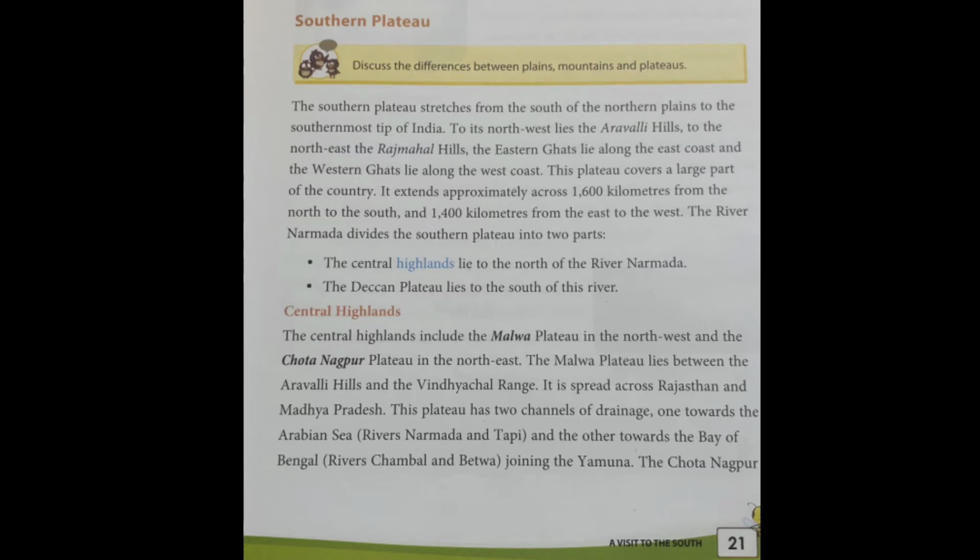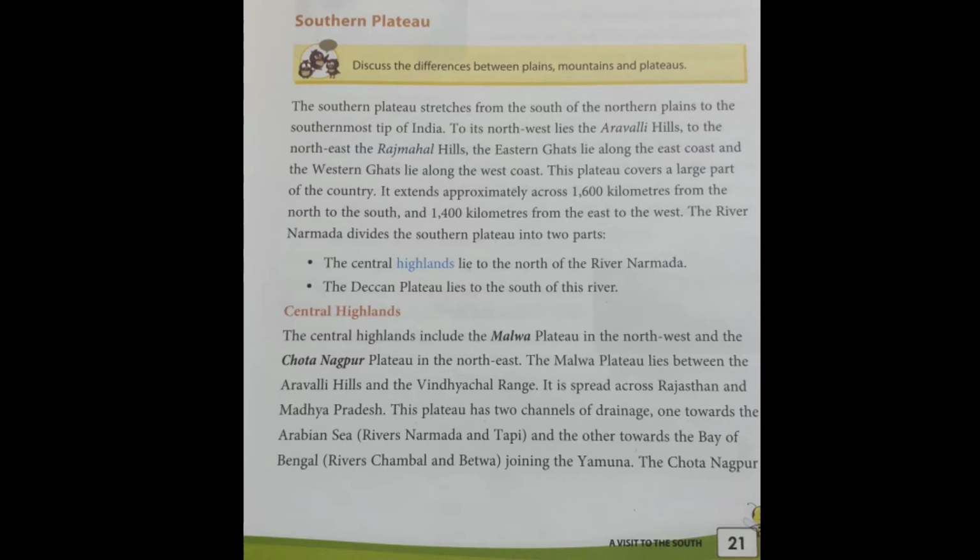What is a plateau? A plateau is an uneven surface, almost flat on the top, rocky and slightly higher than the plains. So the Southern Plateau stretches from where? It stretches from the south of the northern plains to the southernmost tip of India.